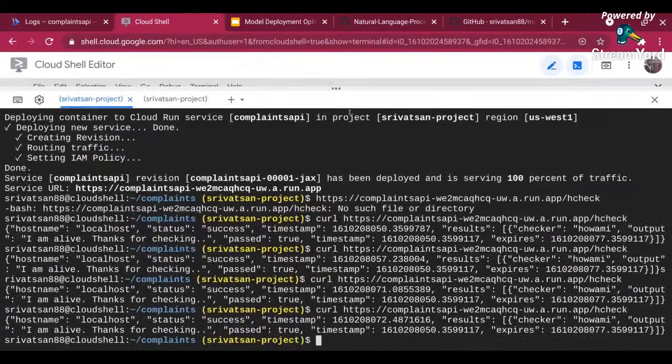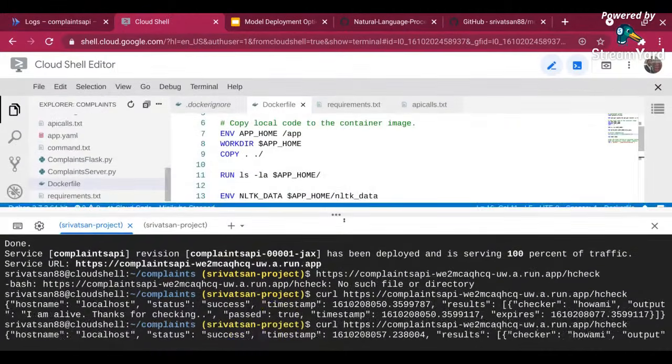But you can also have a static HTML page which is describing your app, and you can build jazzy things out of it, right? And here it is. I didn't do anything to deploy it. I just ran a command. So how easy it is to deploy a container, right? Now let me go and run the actual value to get the output.